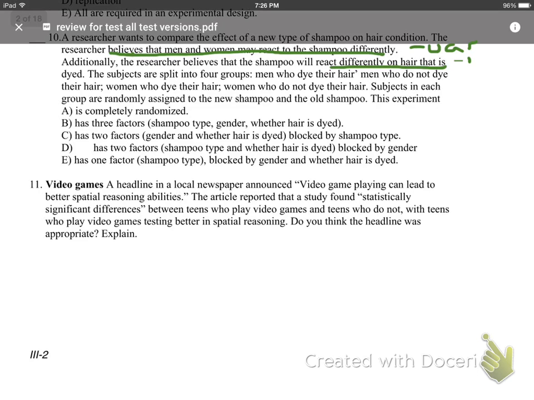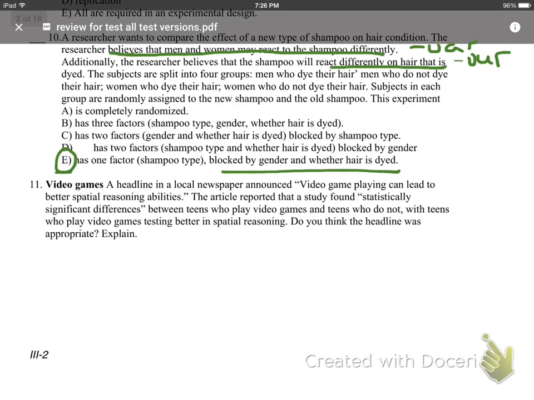So again, that implies variation. Now, how do we reduce variation? By blocking. So the answer is going to be E, because we're going to block by gender and by hair dye, and then the only thing that's left is the shampoo type. That's going to be our factor.